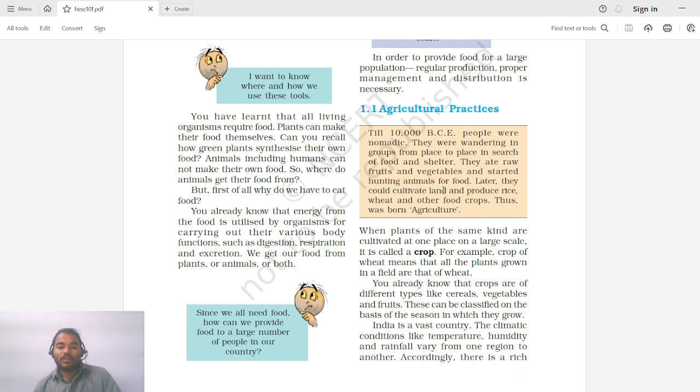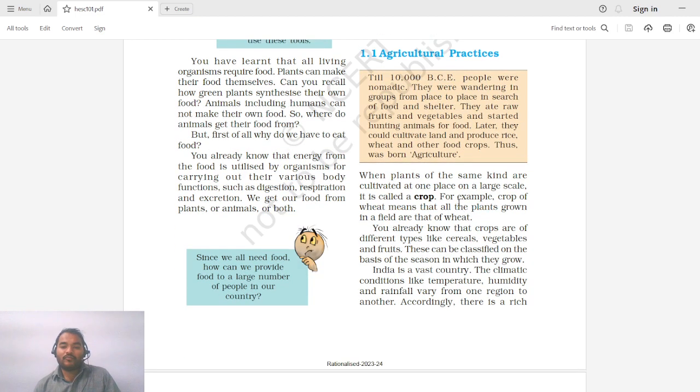So later they could cultivate land and produce rice, wheat and other food crops. Thus was born agriculture. As the human being moved ahead, centuries would have passed, and then he would have realized that since his group is now growing in size and he is unable to collect food from nature in the required quantity, he would have settled at some place and started cultivating some crop which will give him high yield, so that he could use this crop for his complete family or society in general. In that fashion the agricultural activity could have taken place.